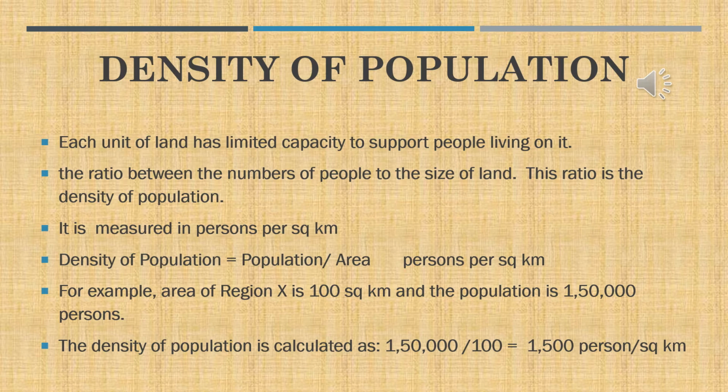For example, a region X is 100 square kilometers and the population is 1,50,000. The density of population will be 1,50,000, the population, divided by the area of the region, 100 square kilometers. We get the answer as 1,500 persons per square kilometer.